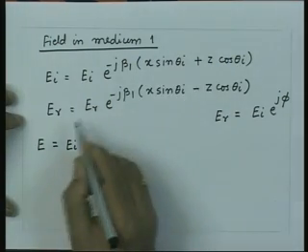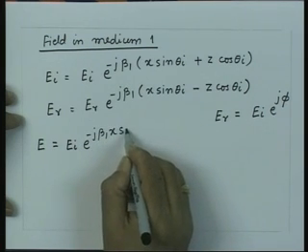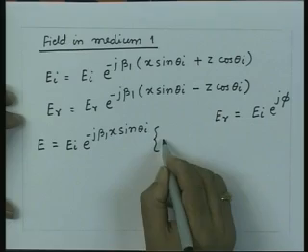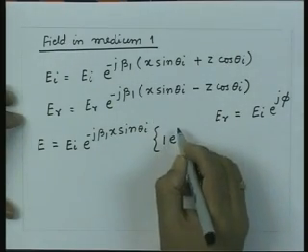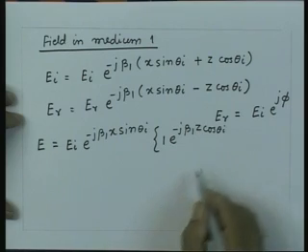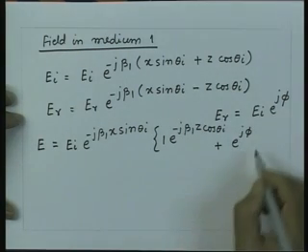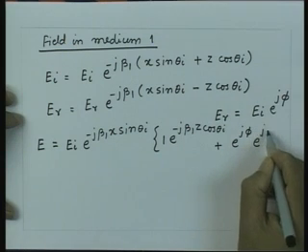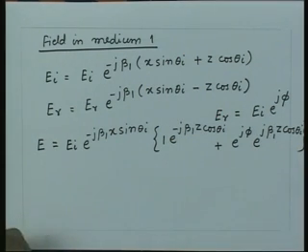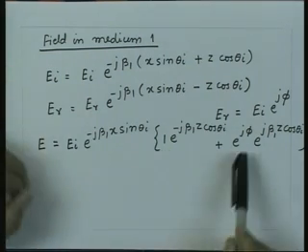This term is the same, so I can take it common. So, this will be e to the power minus j beta 1 x sin theta I, times the bracket: 1, this quantity e to the power minus j beta 1 z cos theta I, plus 1 e to the power j phi, e to the power j beta 1 z cos theta I. If you now recall this term, the amplitude is equal to 1. So, this is a standing wave, there is a phase difference here.